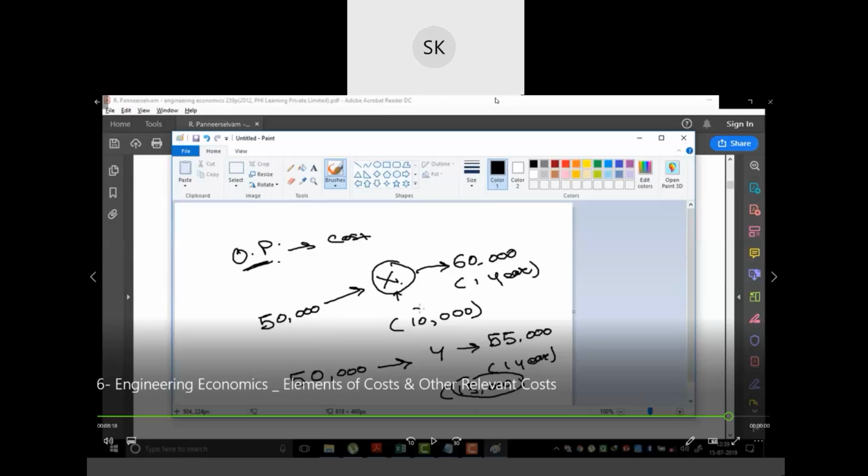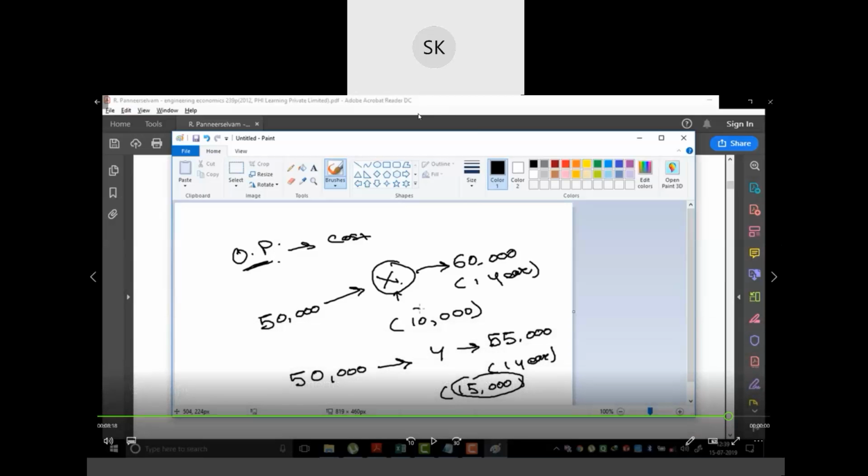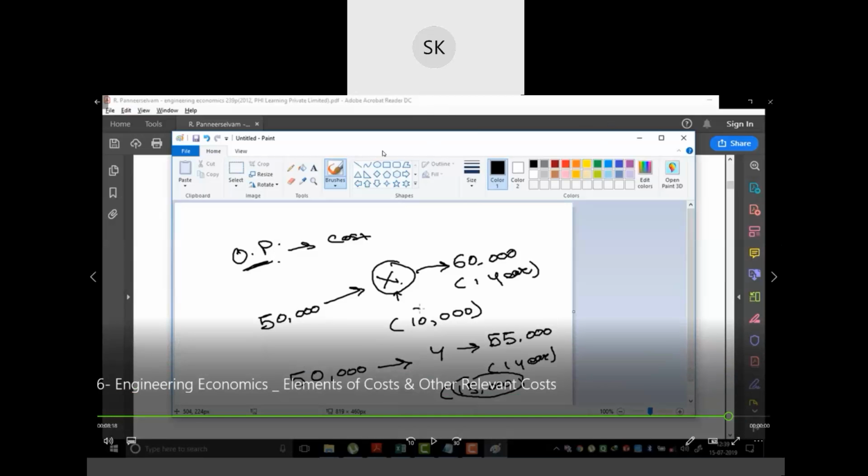So clear this part, or should I explain once again? See, if you won't interact, how will I understand whether you are able to understand the subject or not? Okay, okay, then fine if it is clear.